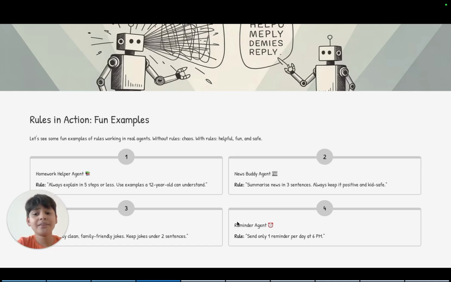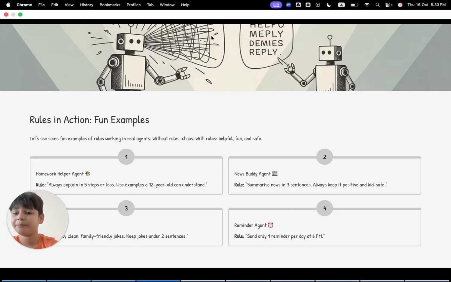Joke bot. Tell only clean, family-friendly jokes. Keep jokes under 2 sentences. Reminder agent. Rule, only send 1 reminder per day at 6 p.m. Without rules, chaos. With rules, helpful, fun, and safe.